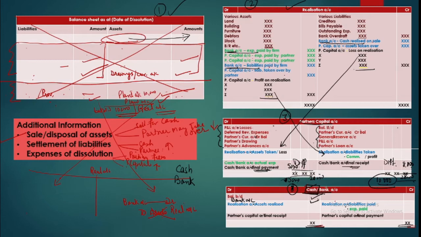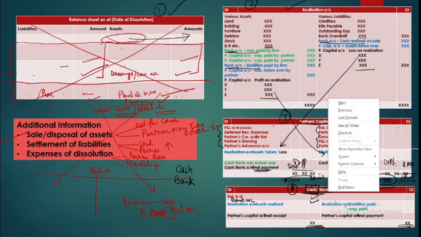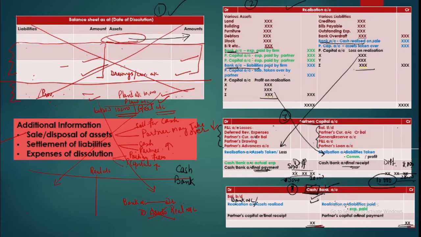You may opt to prepare the bank account. You are recording everything through bank. So you will put the bank balance here, and cash will be closed here. So if you prepare the bank account, the cash balance will be closed, and then you will record everything to the bank account. So let us see these accounts in detail.